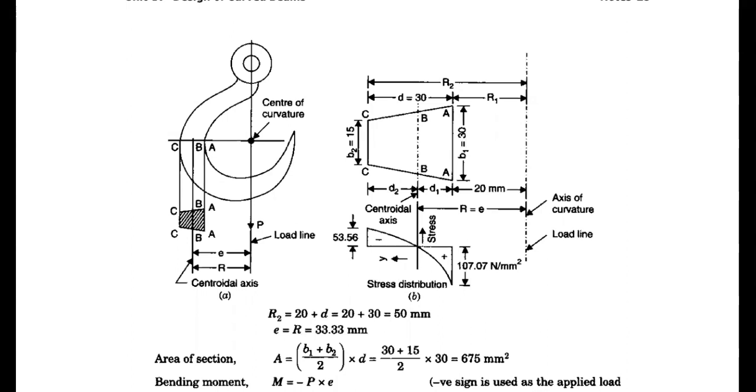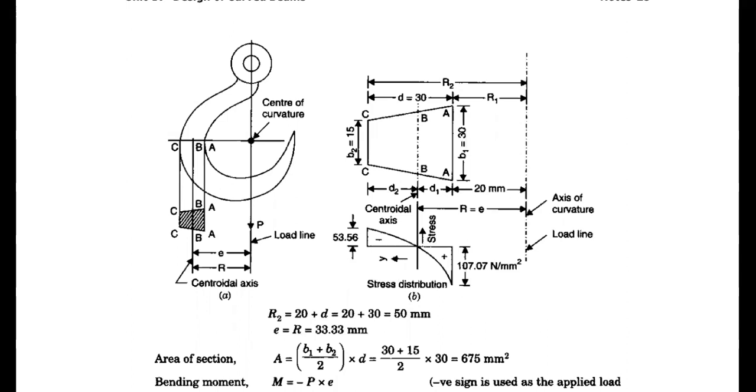You please observe this point. You may come across different types of problems in crane hook. This point is very, very important. From the load line to the centroidal axis, you have the R value, capital R. The same thing will be the eccentric loading distance, E. While calculating the bending moment, M equals P into E.